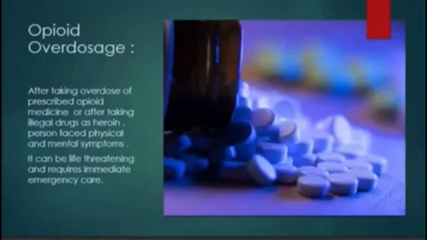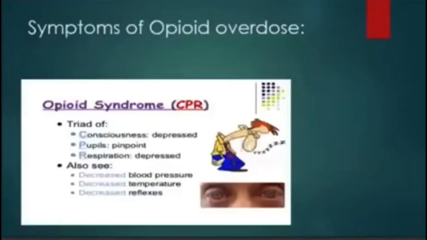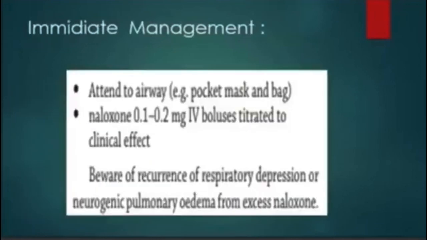Symptoms which we can see for opioid overdosage are depressed consciousness, pinpoint pupils, the person becoming depressed, and respiratory depression as well, so we also focus on it. Now the immediate management: attend to the airway, for example with a pocket mask and bag, and naloxone. Beware of recurrence of respiratory depression; neurogenic pulmonary edema can happen.